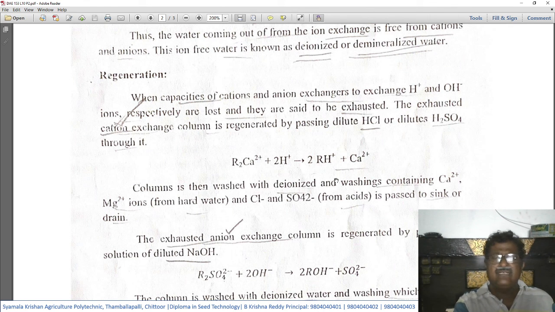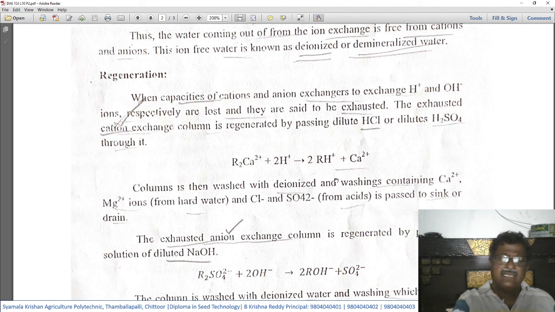These will go into the drainage after passing HCl or H2SO4 through the cation exchange column. This is how the cation exchange column gets regenerated.